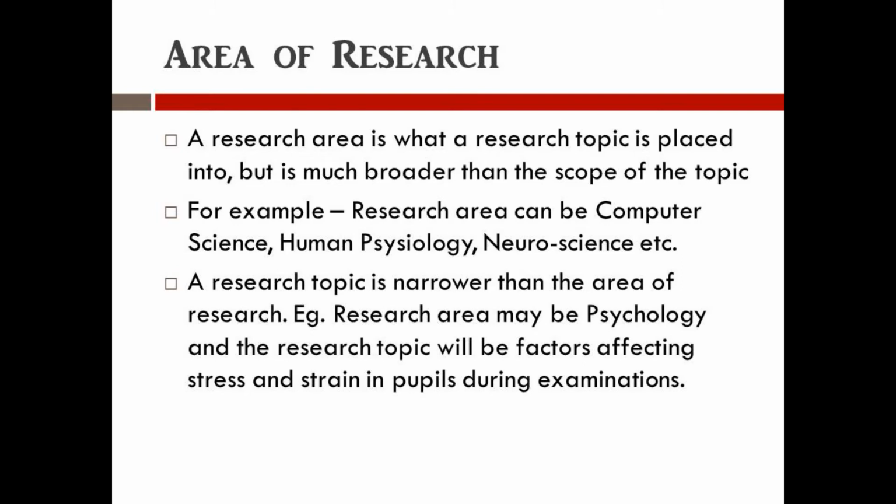Example, the area of the research may be psychology, and the research topic will be factors affecting stress and strain in pupils during the examinations. So, the research area is broader, and there are so many research areas. You need to study the research areas thoroughly before beginning any research.